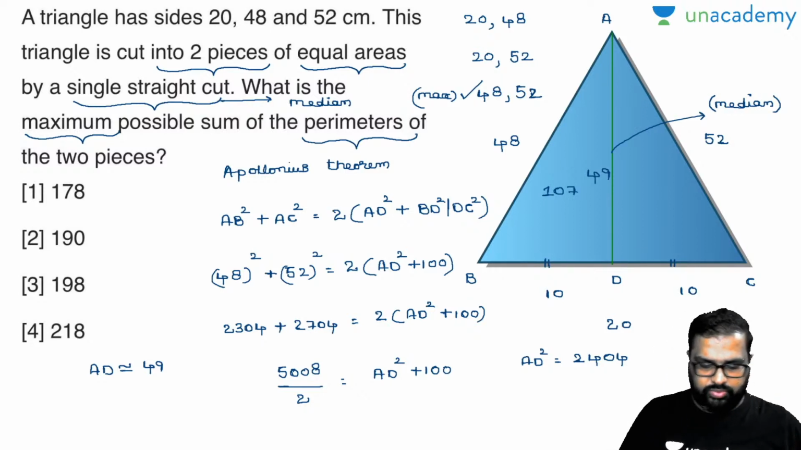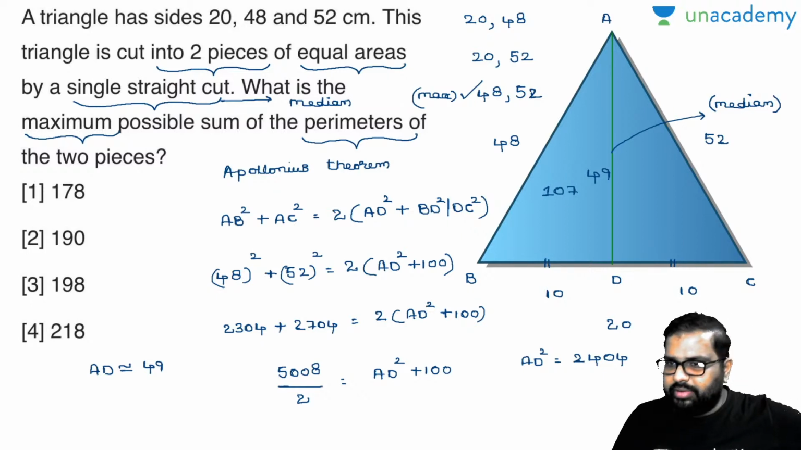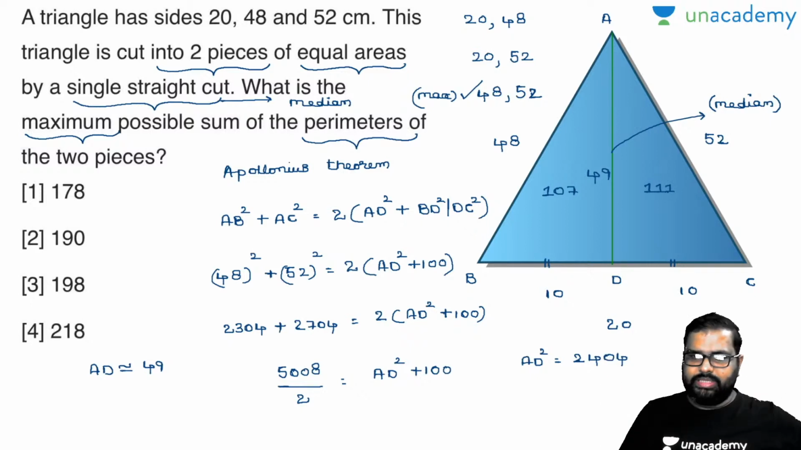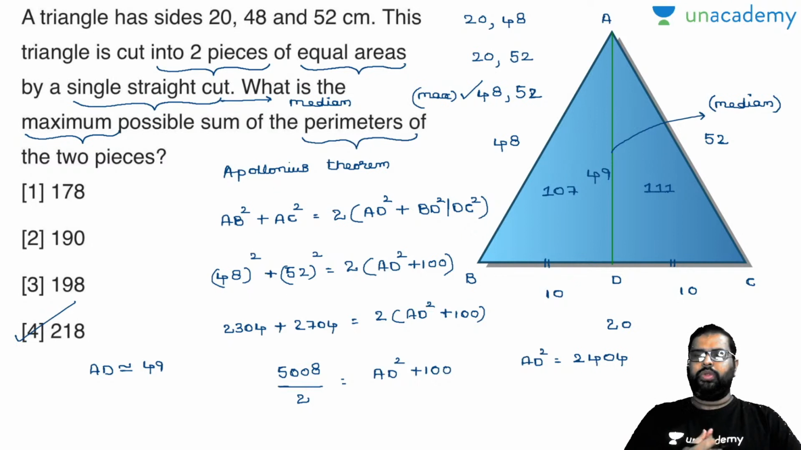107 plus 4 is 111. 49 plus 52 plus 10 is 111. Now add these two together. Perimeter is nothing but adding the boundaries of the object. Am I right or wrong? 107 plus 111 will be how much here? 218. Yes. Did you get the point there?